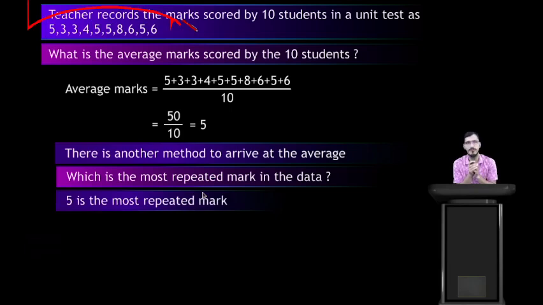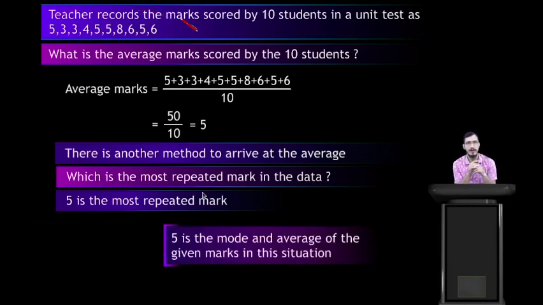Yes, 5 is the most repeated mark. So 5 is the mode and average of the given marks in this situation. 5 is the average marks as well as the mode.